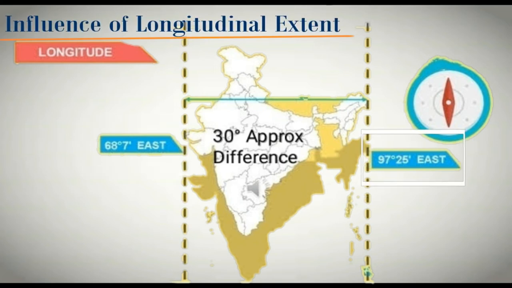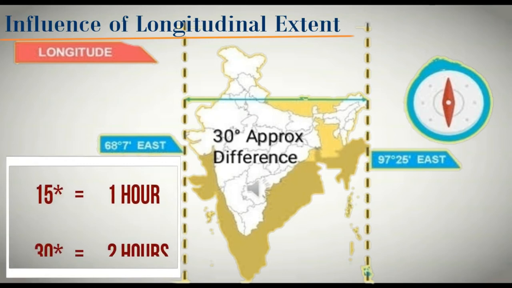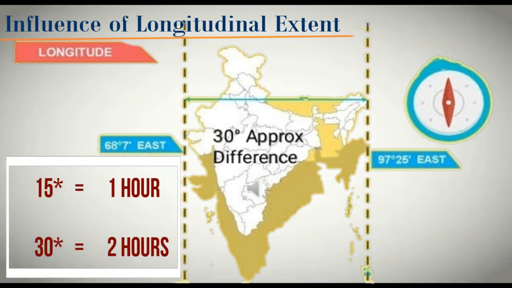If you find the difference between these two longitudinal points, the difference will be close to 30 degree, approximately 30 degree. So as per our formula, 15 degree is equal to 1 hour, so 30 degree will be equal to 2 hours. So there we have the time difference of 2 hours between Arunachal Pradesh and Gujarat.